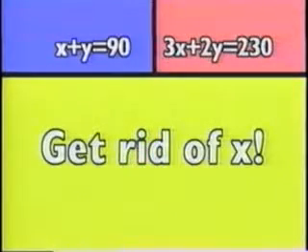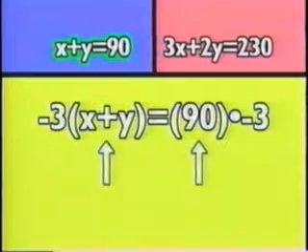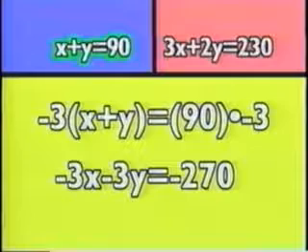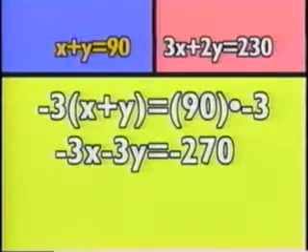So, let's get rid of the x then, shall we? First, we'll multiply our now familiar first equation, x plus y equals 90, by negative 3, on both sides, of course, to maintain equilibrium. And we get negative 3x minus 3y equals negative 270. Multiplying by negative 3 gives us negative 3 times x plus y equals negative 3 times 90, or negative 3x minus 3y equals negative 270.